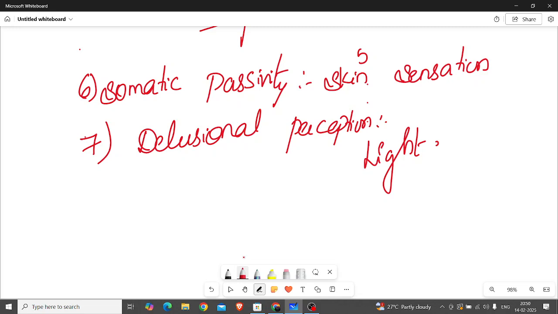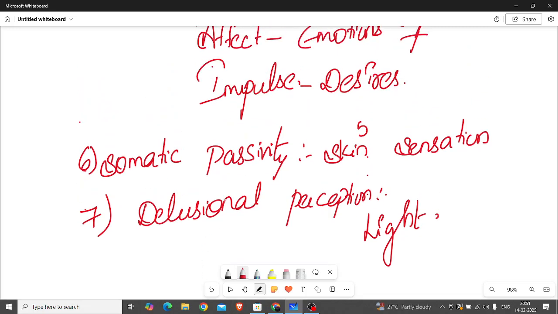Some normal perception will be associated with the delusion, means what? A false fixed belief. Something won't be there, but by perceiving, by looking at something, we will fix to some belief that can't be real. That is delusional perception. So these are all the first rank symptoms observed in schizophrenia.